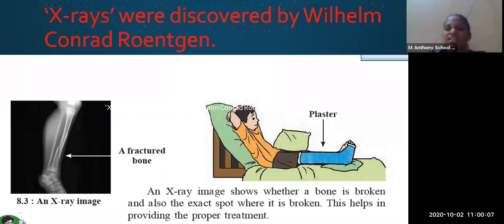Why is he asking you to take this x-ray? Because he can see the spot where the bone has been broken and how much bone has been damaged, and in that way he can give you the treatment.